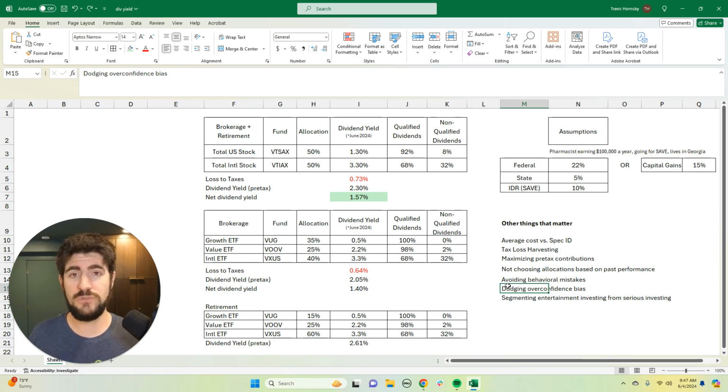Now, another issue that plagues student loan borrowers is that student loan borrowers are really smart. You're really smart. You have a lot of education. You are, at a minimum, in the top quartile, and probably higher than that, in terms of your academic success. And so that makes you even more prone to overconfidence bias than the average investor. Every investor thinks they're better than average, or at least most of them do.